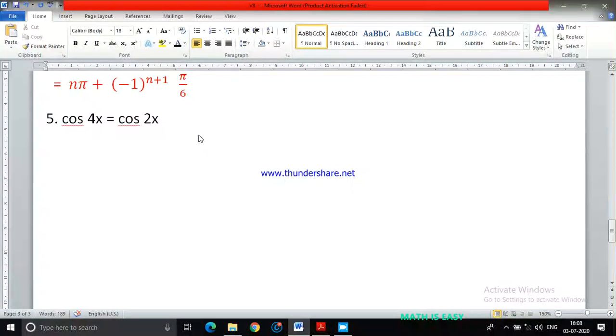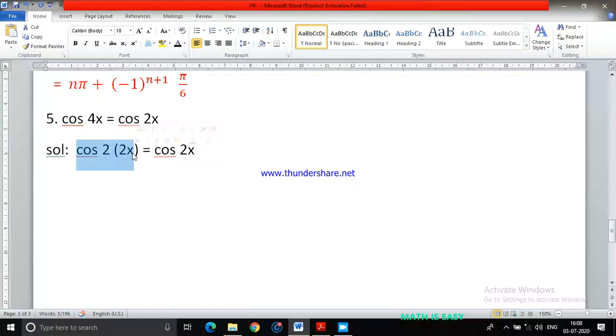How do I solve this question? Cos 4x you can write as cos 2 times 2x, equals cos 2x. Here x will not be there; this should be cos 2x. Now here the cos 2 theta formula you can apply.